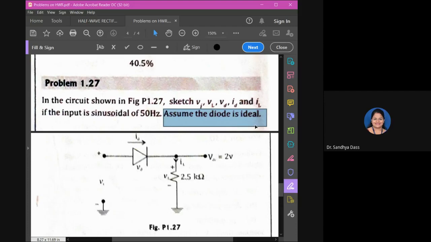So for ideal diode condition, taking RF is equal to 0, you have VM, just now you calculated 6.28. RL is given there, it is 2.5 kilo ohms. So substitute the values there. You will get 2.51 milliamps. Correct, Jason. Correct, Satvik. Yes, 2.51 milliamps.